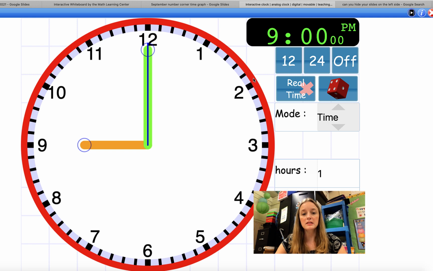So as you look at these numbers right here, we are going up by how many minutes every single time we do a new number? I hope you came up with 5. So every single time we do a new number, we go up 5 minutes. So it's 5, 10, 15, 20, 25, 30, 35, 40, 45, 50, 55, 60. And then it's to whatever hour we're on.